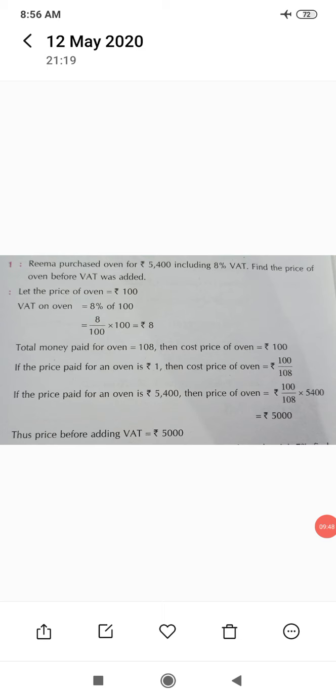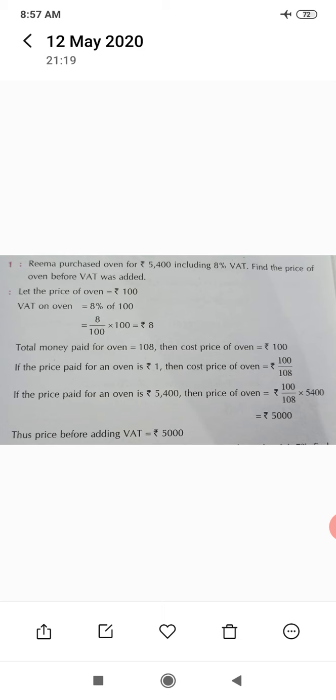Let us define VAT with the help of an example. Reema purchased an oven for 5,400 rupees, including 8% VAT. Find the price of the oven before VAT was added. Let the price of the oven be 100 rupees. VAT on oven is equal to 8% of 100, 8 divided by 100 into 100 is equal to 8 rupees. Total money paid for the oven is equal to 108. Then cost price of oven is equal to 100 rupees.